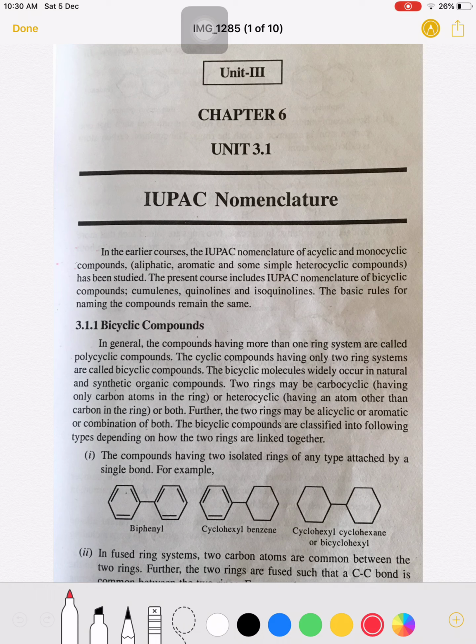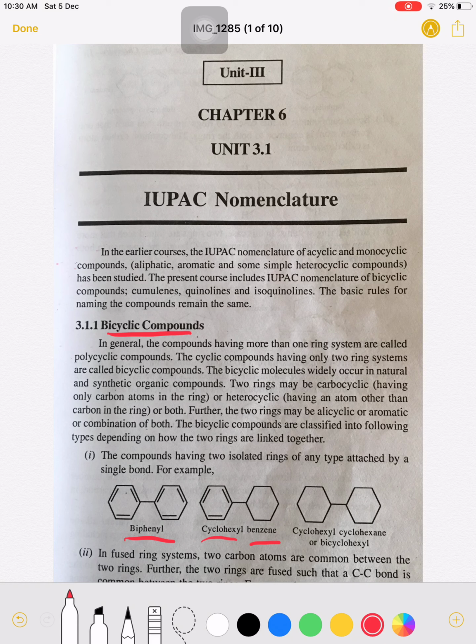What is meant by a bicyclic compound? See these examples here: biphenyl, cyclohexyl benzene, and cyclohexyl cyclohexane or bicyclohexyl. These are the names of these compounds. If you see these molecules, these compounds have more than one ring system.